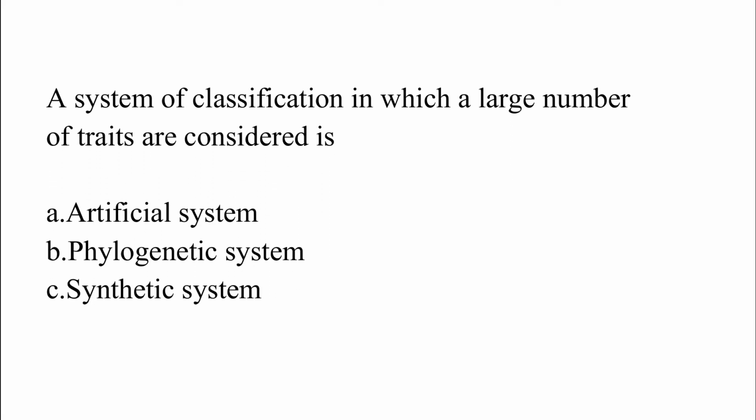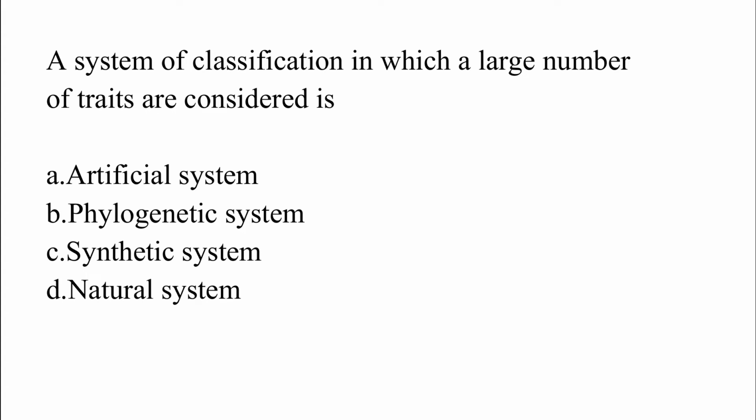A system of classification in which a large number of traits are considered is option A, artificial system, option B, phylogenetic system, option C, synthetic system, option D, natural system. The correct answer is option D, which is natural system.